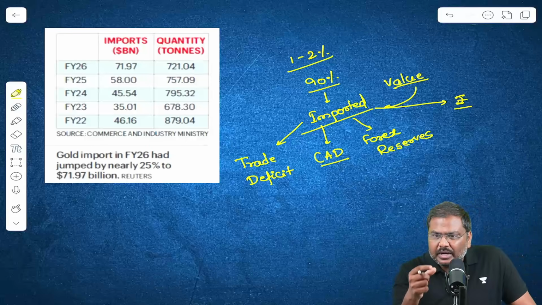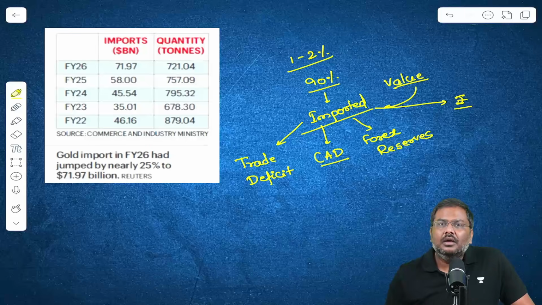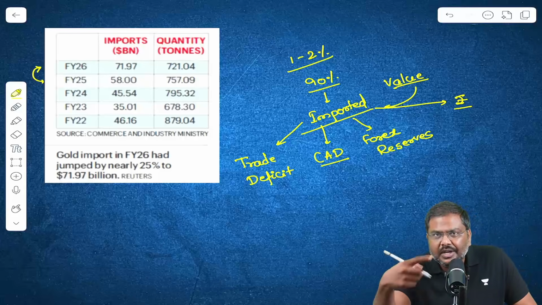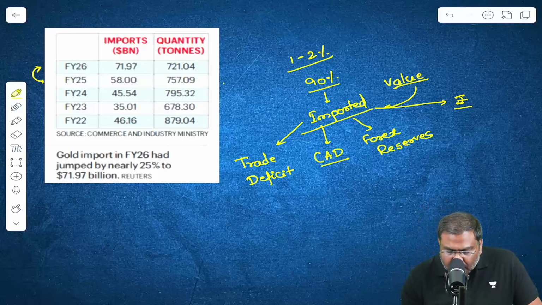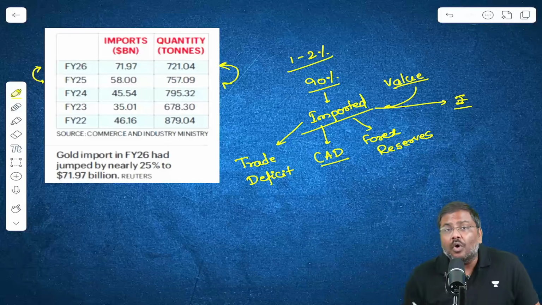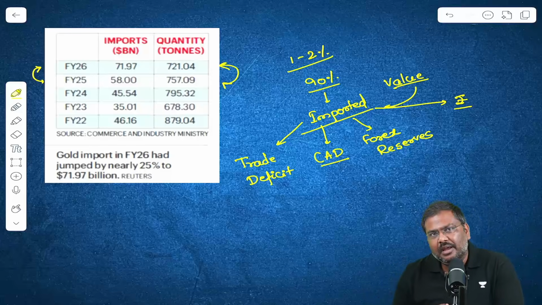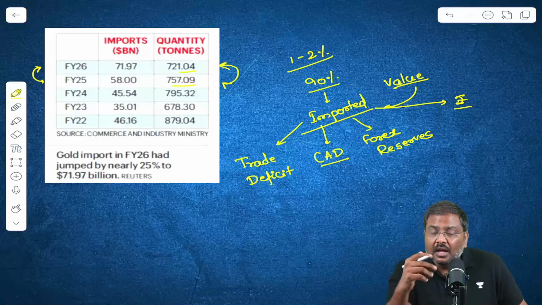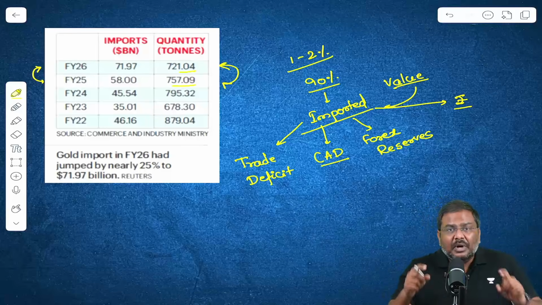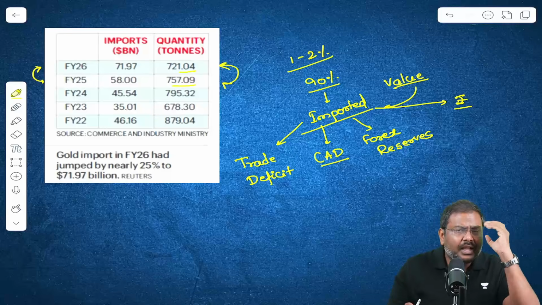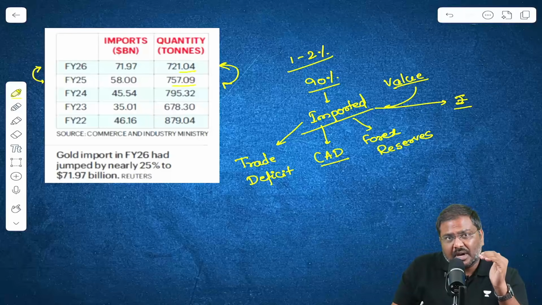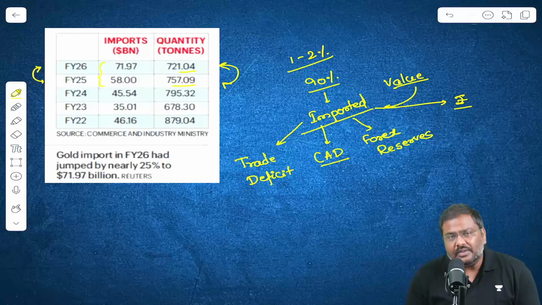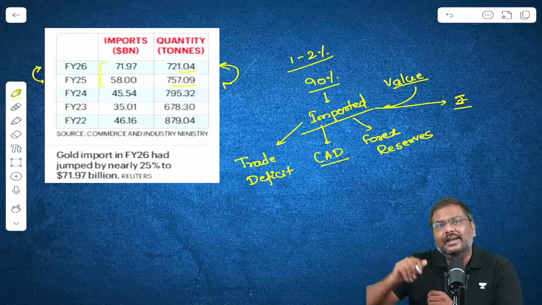And one more very important fact that you need to understand: between financial year 25 and financial year 26, just observe the volume or the quantity of gold that has been imported. The quantity of gold imported in terms of tons has actually come down. But because the market prices of gold in the international market have been very high, the value of the gold that we have imported has suddenly increased.